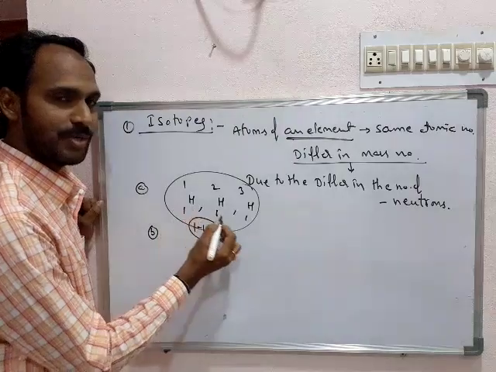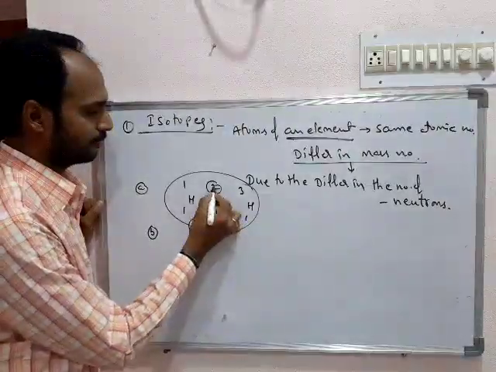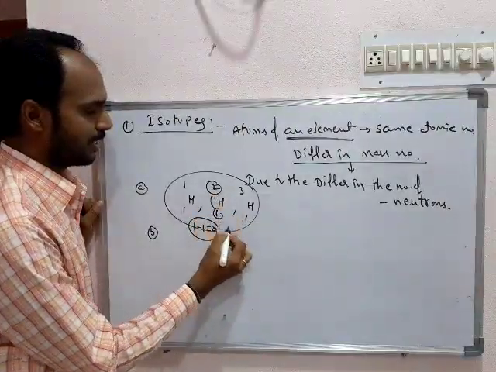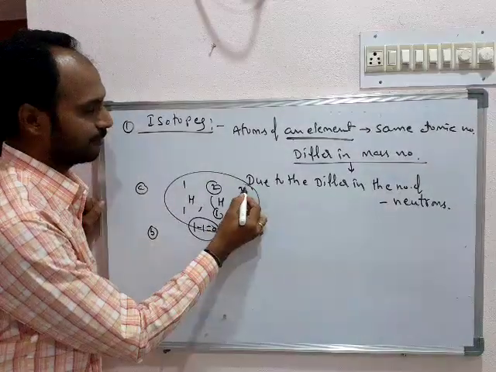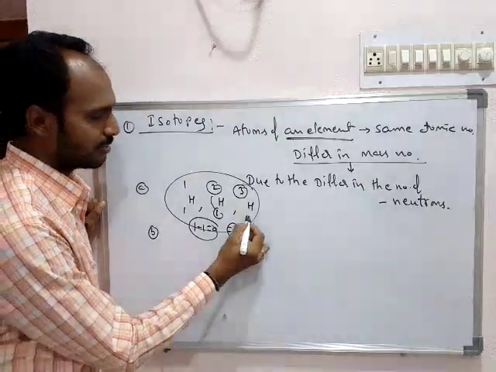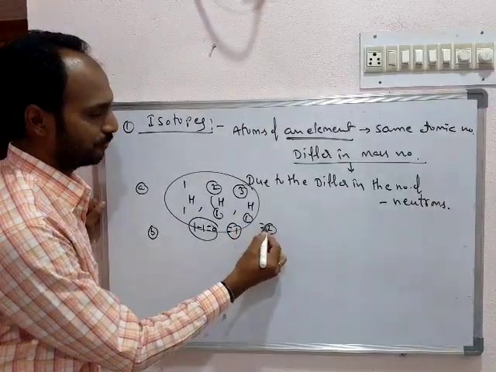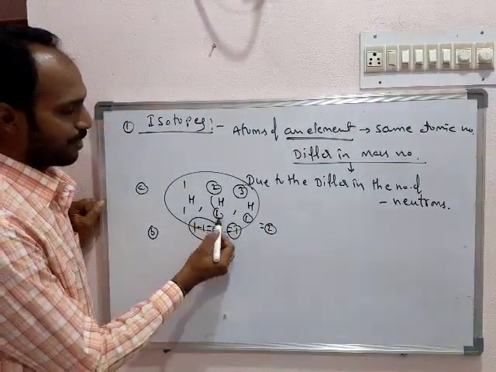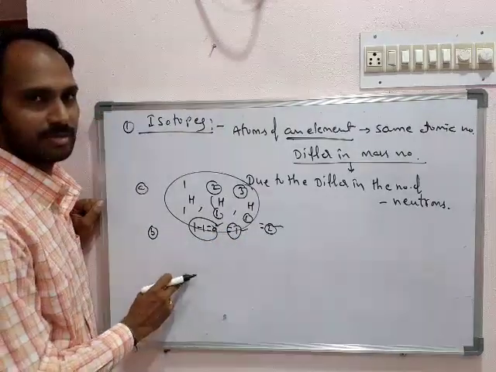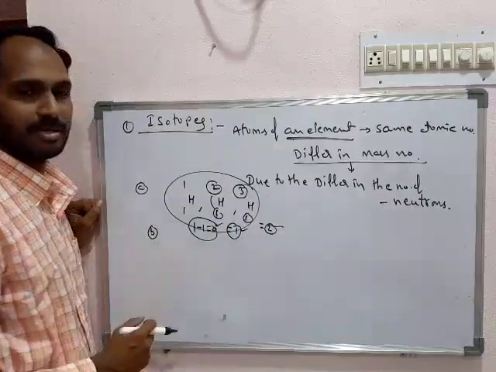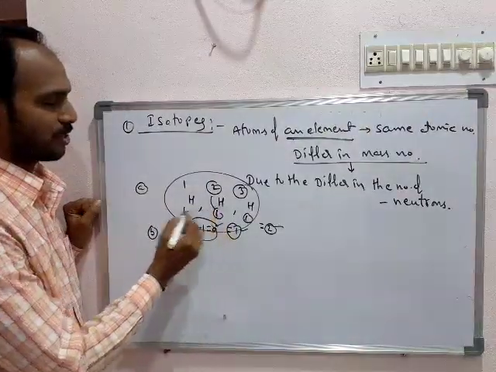Here it is 2 minus 1 equals 1 neutron. Here the number of neutrons is 3 minus 1 equals 2. They have the same number of protons but different numbers of neutrons, so they have different mass numbers. So these are the isotopes of hydrogen.